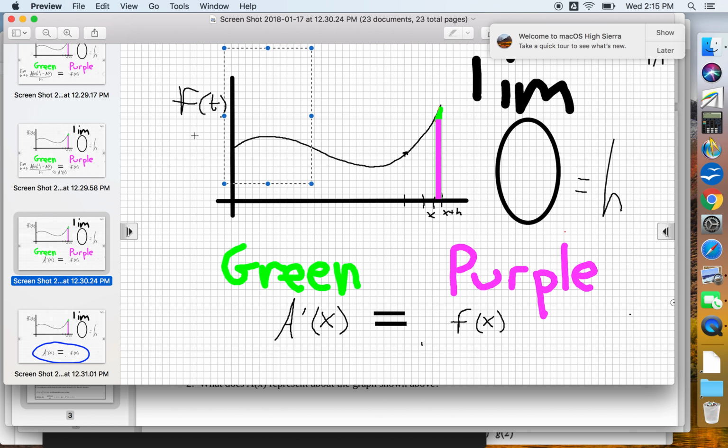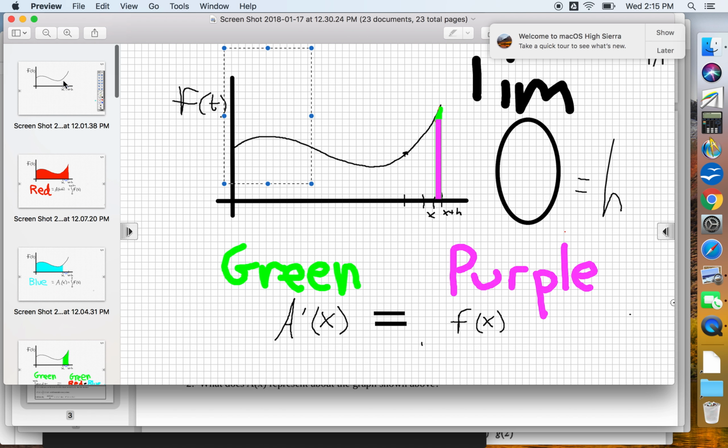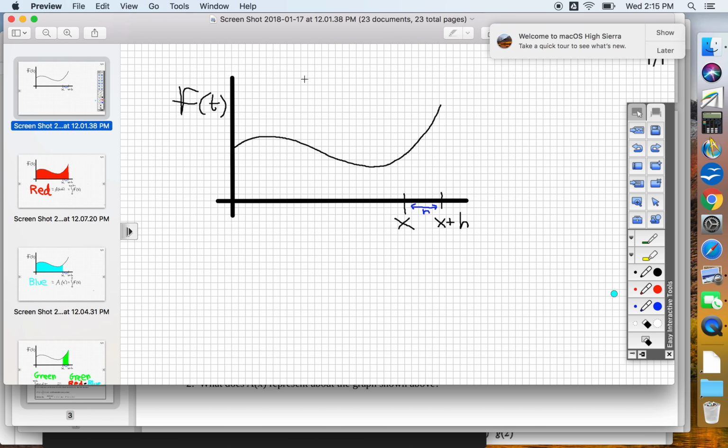All right, here's today's class. Let's talk about this graph. This is the graph that we're going to use for today's class. It is a graph of little f, and I have marked some places on the x-axis. I've marked this place x, and then I have marked this place x plus h. So if we're going to call this x and we're going to call this x plus h, what that means is that they are h apart. H is the difference between them. You take x, you add on h, you get x plus h.